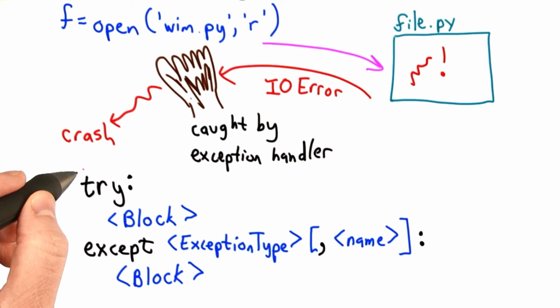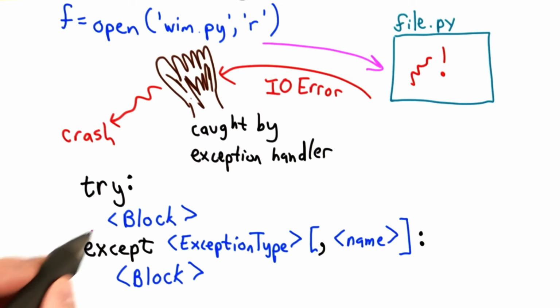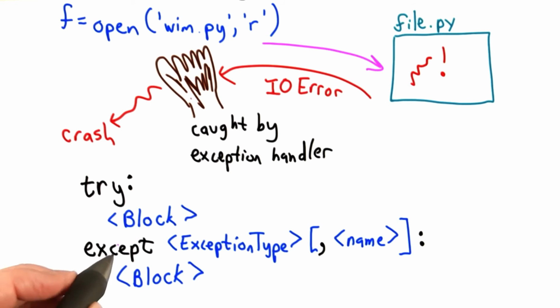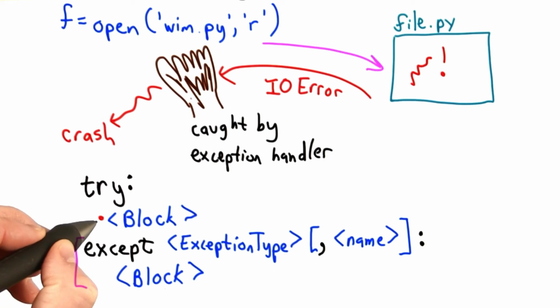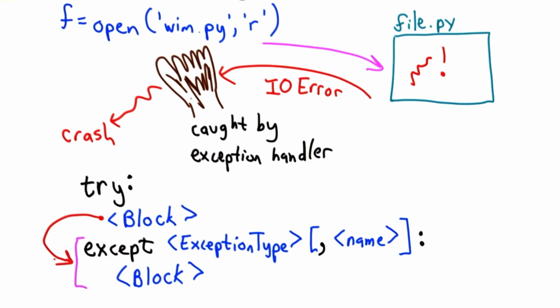Here's the syntax. We use try to introduce a block. Anything that happens in that block, if it raises an exception, it will jump to the exception handlers. If there's a handler that matches the exception that was raised, and we'll talk more about how that matching happens, then the exception handler will run. So we can jump from anywhere in the middle of this block, wherever an exception is raised, to the handler that handles that exception.